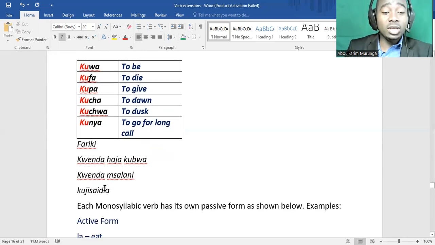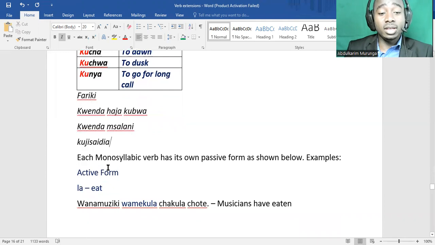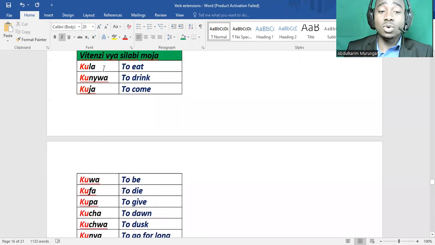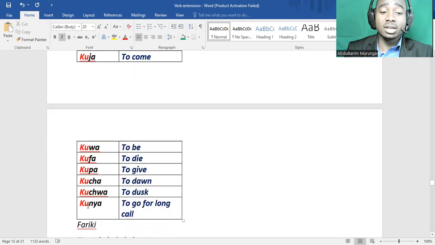We continue now here. Each monosyllabic verb has its own. You know how many? 9 of them. Just count. 1, 2, 3, 4, 5, 6, 7, 8, 9. This kunya also, it's somehow used with rain, to rain. You know, when the rain falls, we use these verbs.